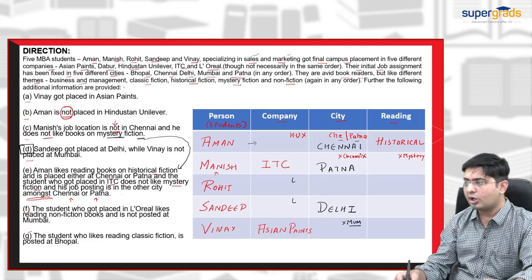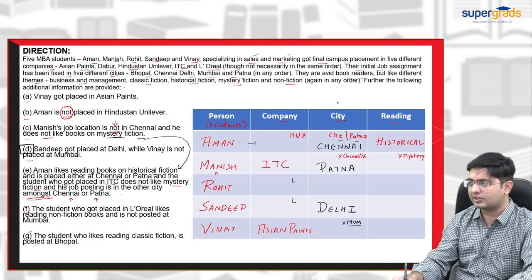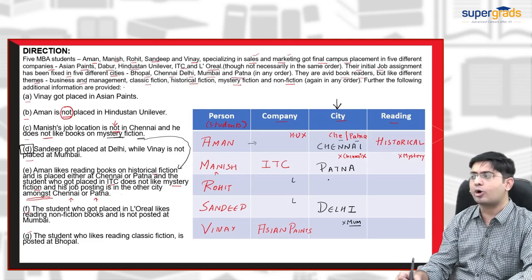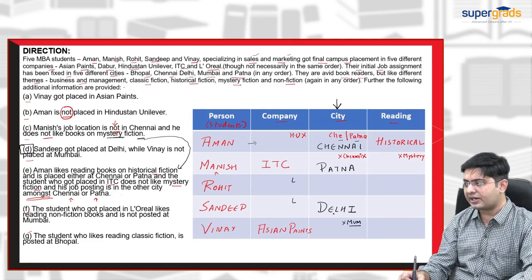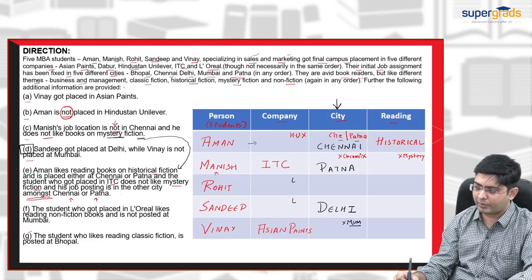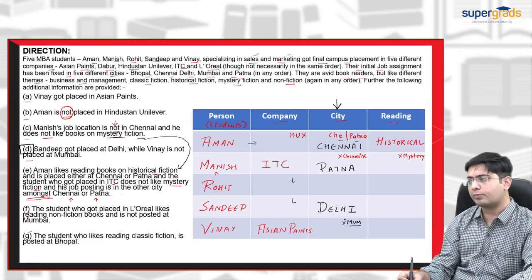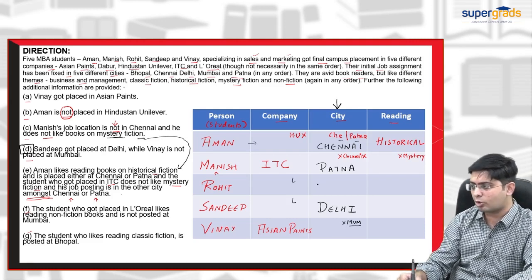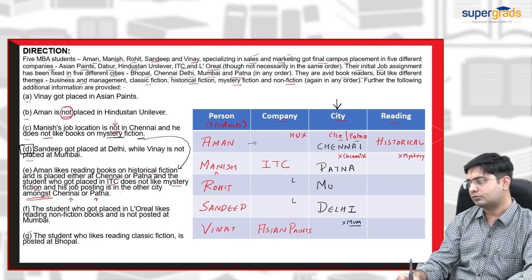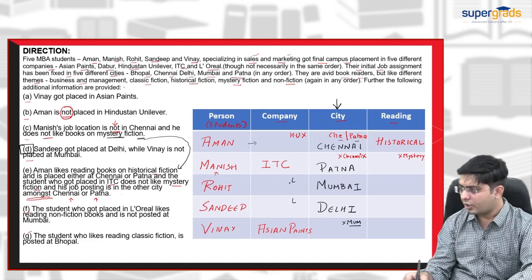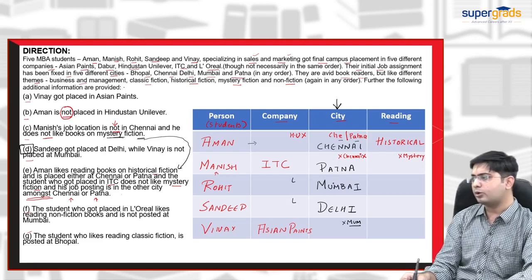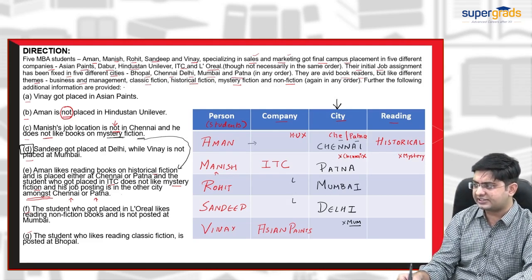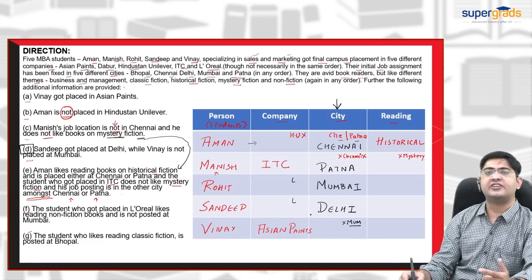That is fixed. Now, if you focus on the city column, Chennai, Patna, Delhi are fixed, and Mumbai cannot come in the Vinay row. Vinay does not belong to Mumbai, so obviously Mumbai can go only to Rohit. So Mumbai will come in front of Rohit. Now you have arranged the cities Chennai, Patna, Mumbai, Delhi. Which city is left?